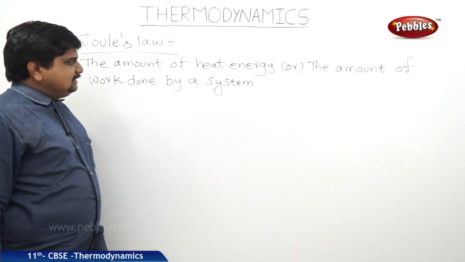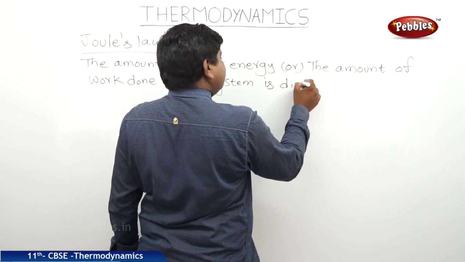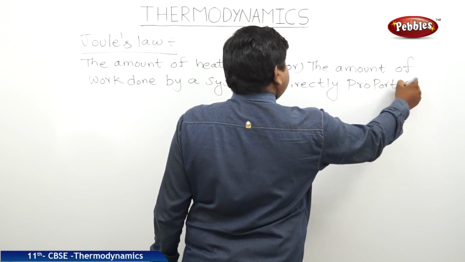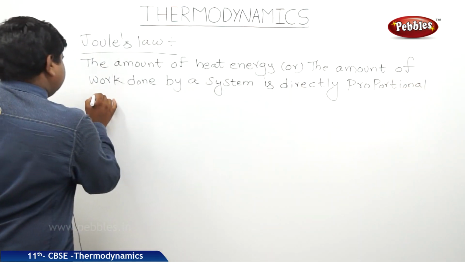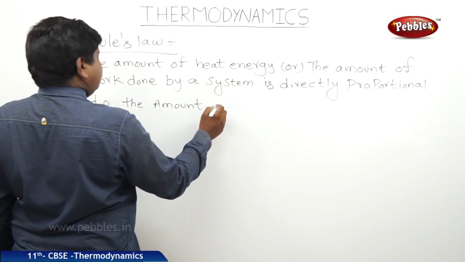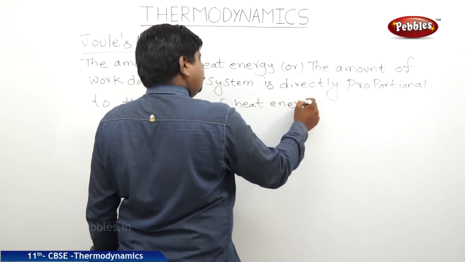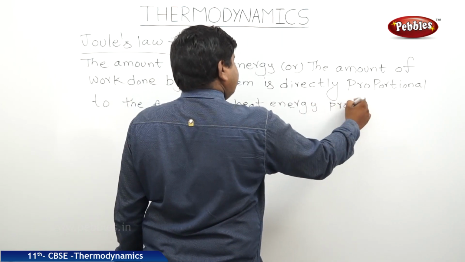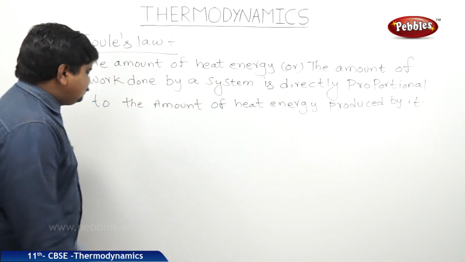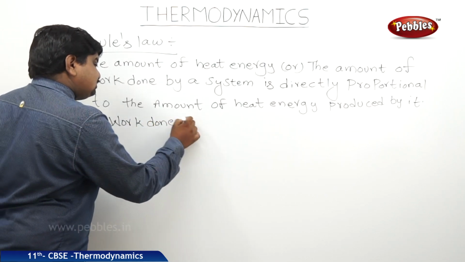So the amount of work done by a system is directly proportional to the amount of heat energy produced by it. So work done is proportional to heat energy.